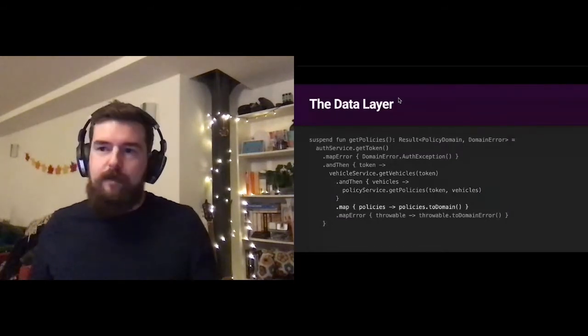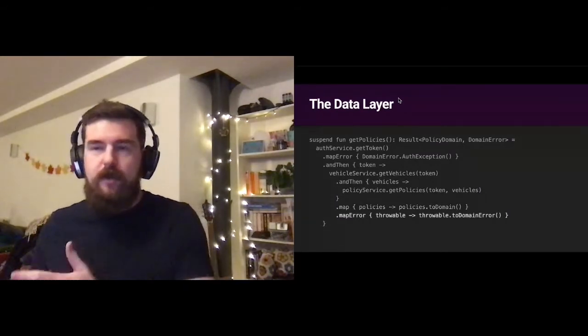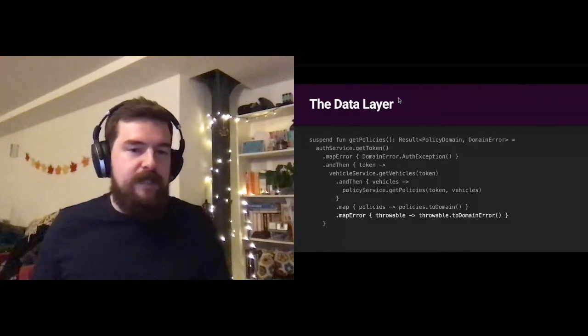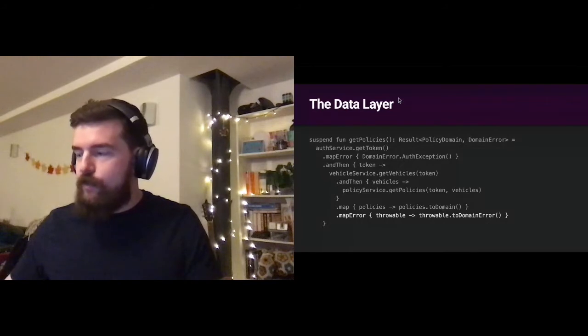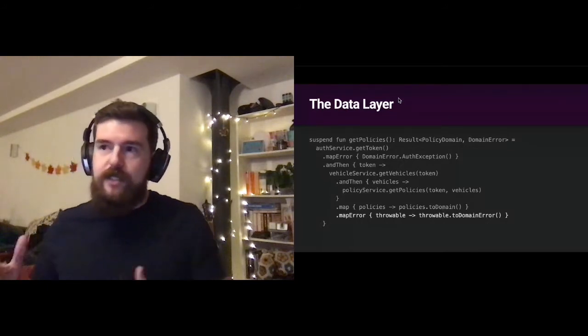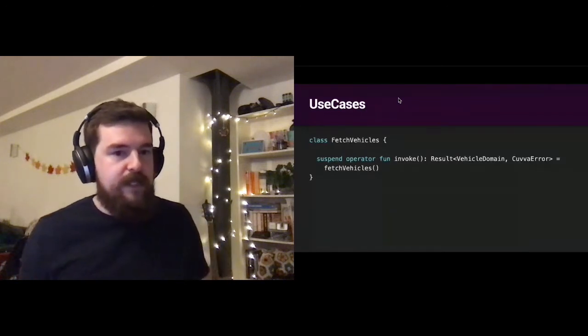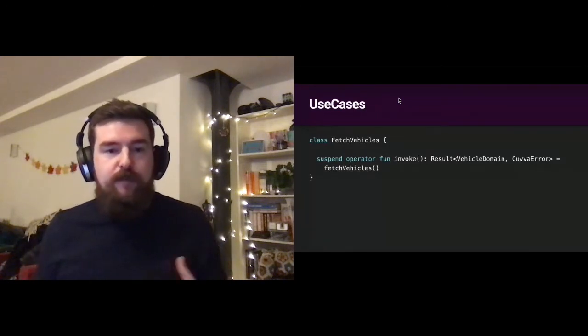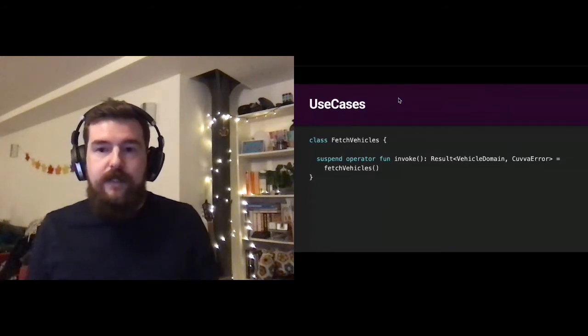Here as well, we're able to map to a domain type and map the error to a domain type as well. So our ultimate return type is a policy domain, and our error type is a domain error. And then when we create our use cases, because of the return type, it's very clear what the author intended here. This is a function which has a failure state, and there's really no ambiguity about that.